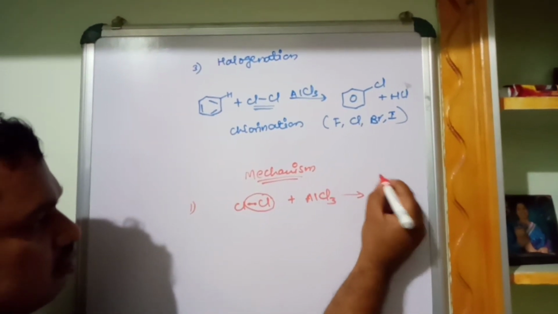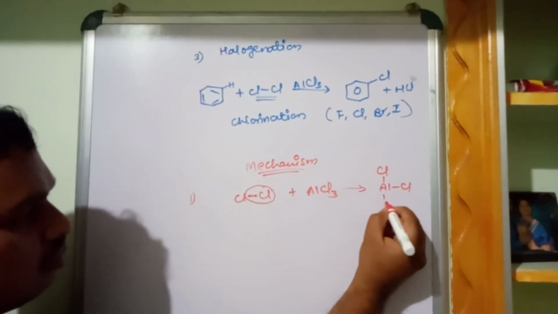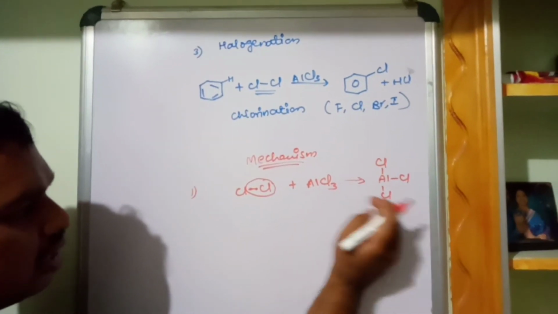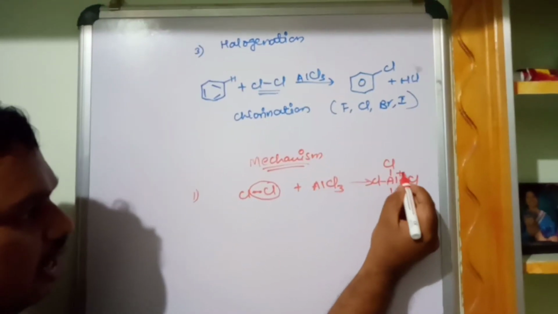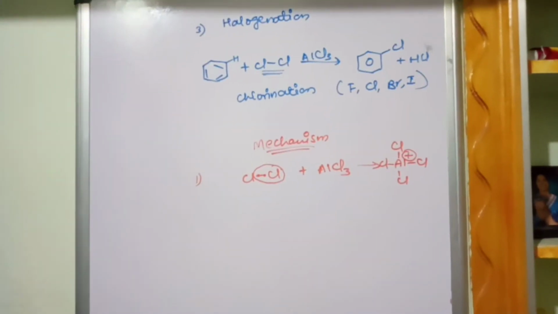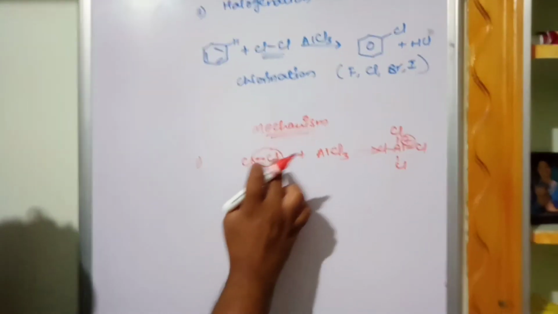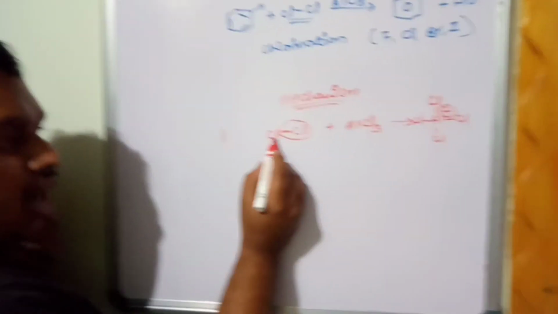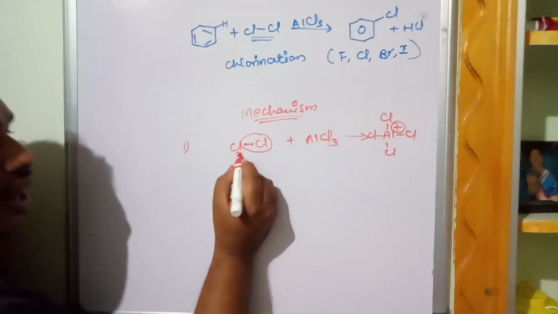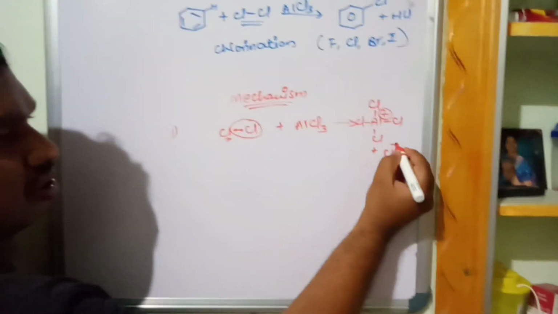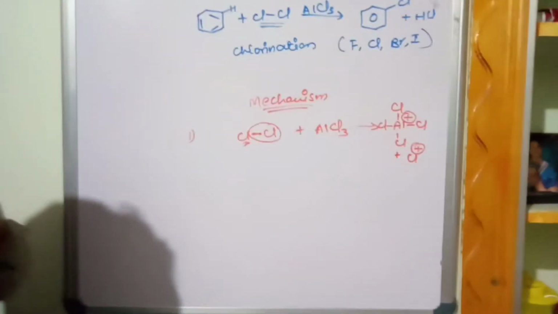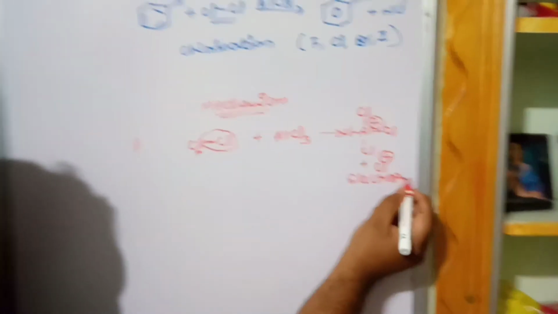So it becomes aluminum trichloride. That aluminum chloride is converted into aluminum tetrachloride, carries the positive charge because this pair of electrons is given to this, and this chlorine becomes electron deficient. It becomes positively charged. It carries the positive charge.